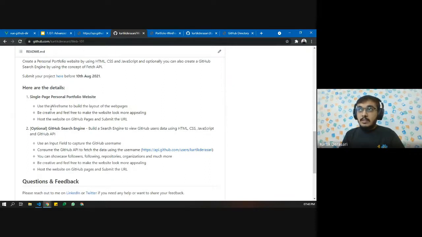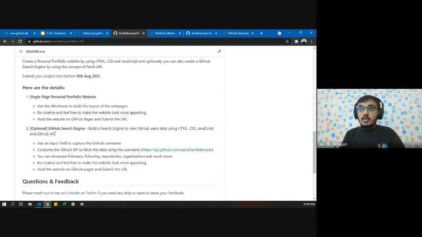Use the wireframe to build the layout of the project. Be creative and feel free to make the website look more appealing. And you need to host this website on GitHub Pages. That is also something we covered on the first day. And submit the URL using the Google form.